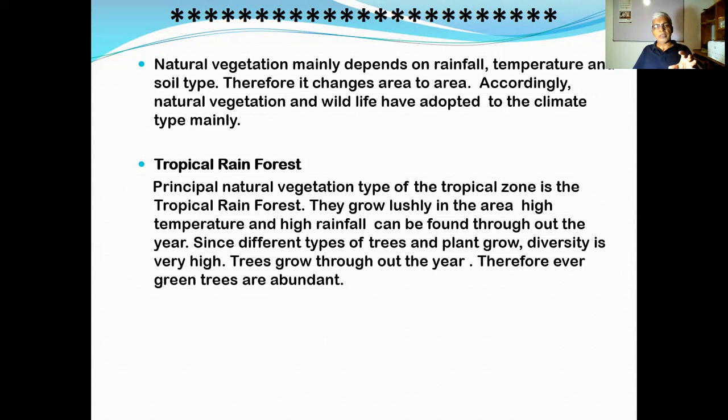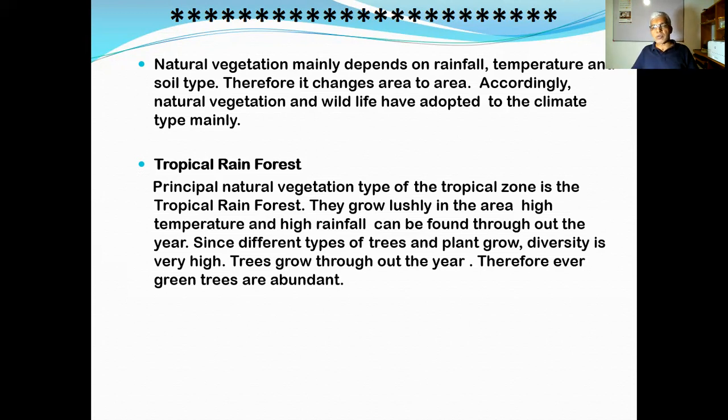Now you read the screen. The principal natural vegetation type of the tropical zone is the tropical rainforest. That means evergreen type of forest. Evergreen means Sadaharita. They grow lush. Lush means full of flesh and in green color. In the areas, high temperature and high rainfall can be found throughout the year, so the trees grow very successfully. That's the meaning of lush.